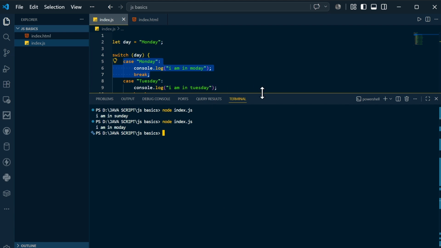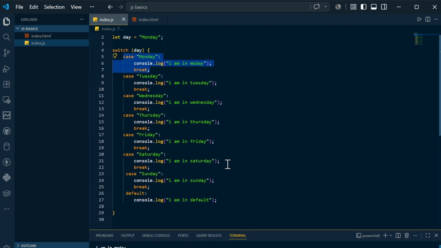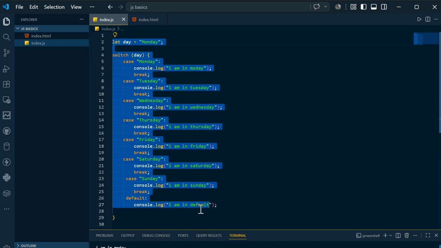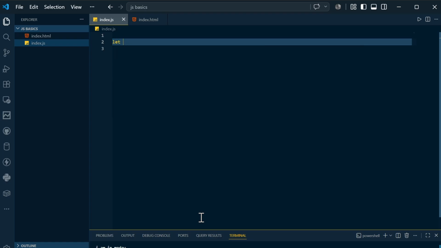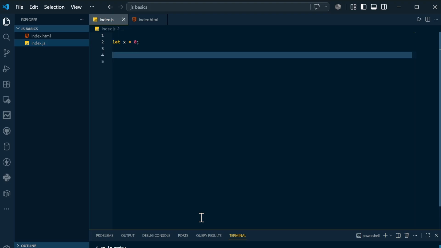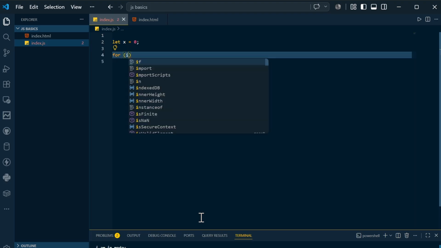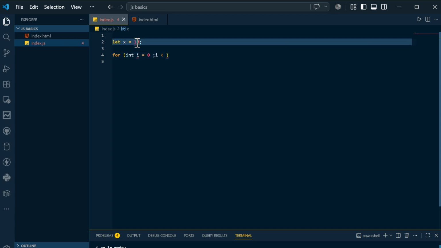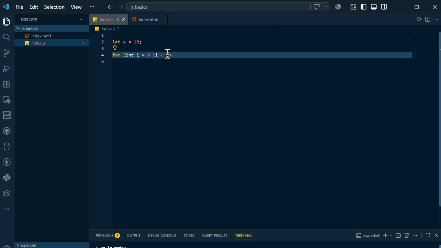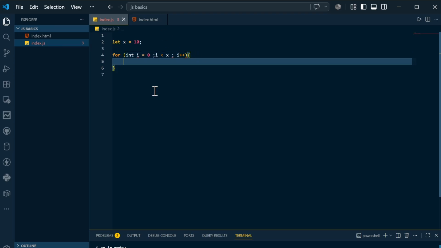So I will come to VS Code again. We have understood the break and the switch cases, so I will remove this. Now what we need to understand is loops. First of all, let's say let x is equal to 0, I will say, and let's match it as 10. Then I will write a for loop: int i is equal to 0, i less than or equal to x. Finally you can mention i plus plus, in this fashion.